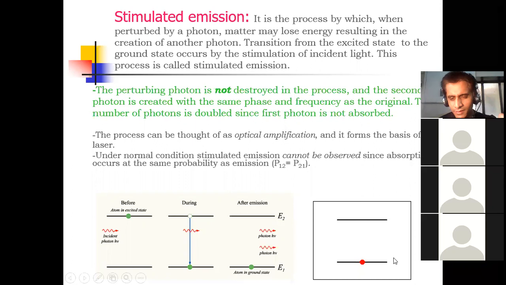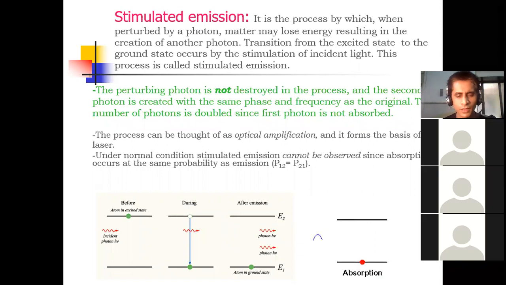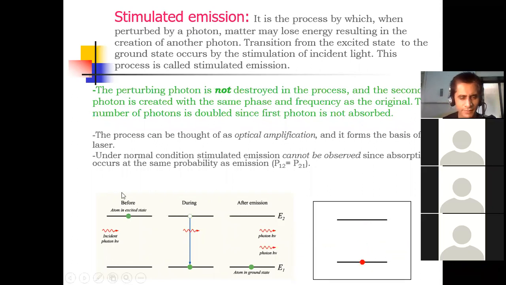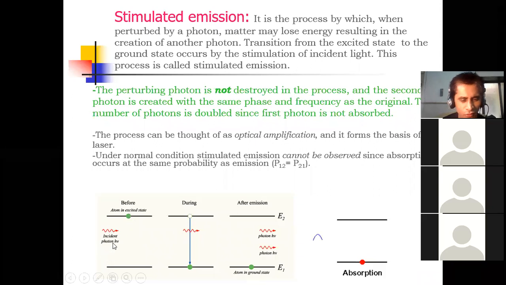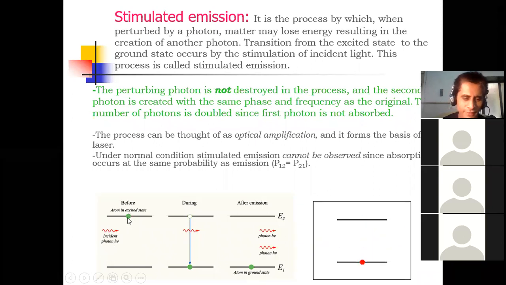See this animation. During the transition it will emit one more photon with energy h nu. Understood? Thus you will get two photons, total number of photons equal to 2. This is the main, important diagram. See, this is before collision. Collision means accident: the incident photon meets an atom which is already in excited state. After this, the incident photon travels in the same direction.